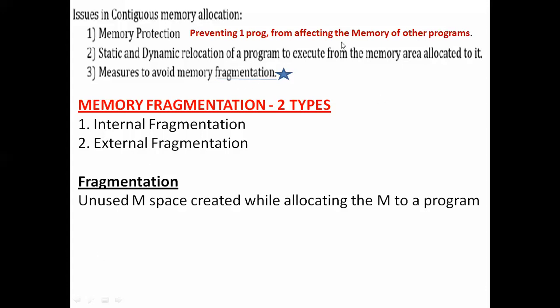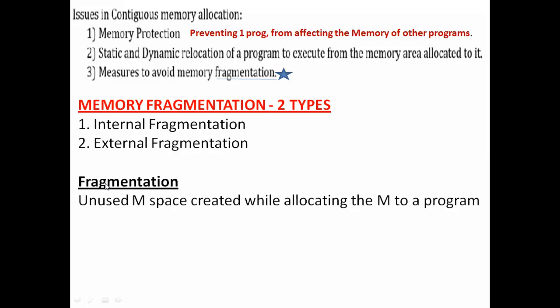So what do you mean by fragmentation? It basically means the unused memory space created while allocating memory to a program. While we are allocating memory for a process or program, some unused areas are produced. This creation of unused or wasted memory space while allocating memory for a particular program, we call fragmentation.